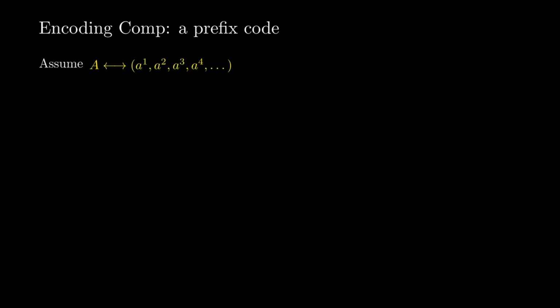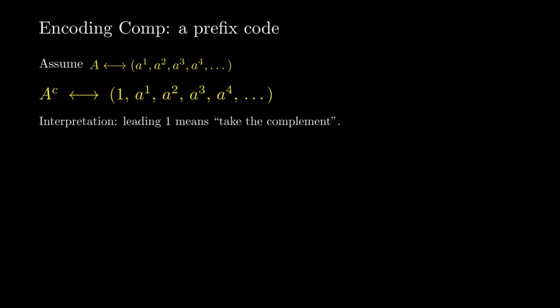Now we encode the complement operator. This is the simplest operator on codes. Assume a Borel set A is already represented by a code sequence of natural numbers. To encode the complement, we prefix the sequence by a 1. So the code starting with 1 represents a complement.